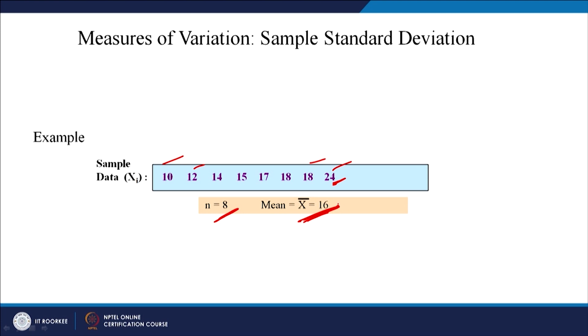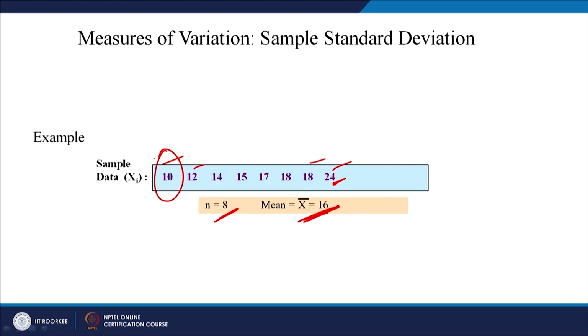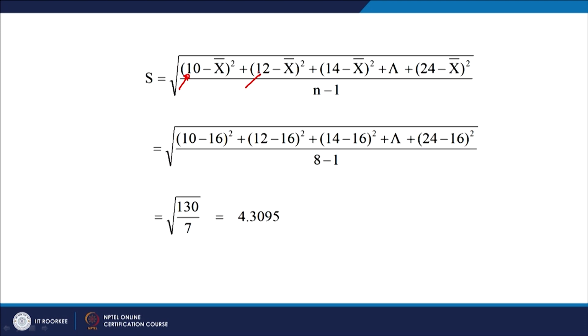The first data point is 10, so 10 minus 16, whole square, then the next data point is 12 and so on, and the last one is 24, divided by n minus 1. So, you will get a standard deviation of 4.30, right. Since you know the standard deviation, if you take its square, it becomes the variance, or if you know the variance, take the square root of it and it becomes the standard deviation.